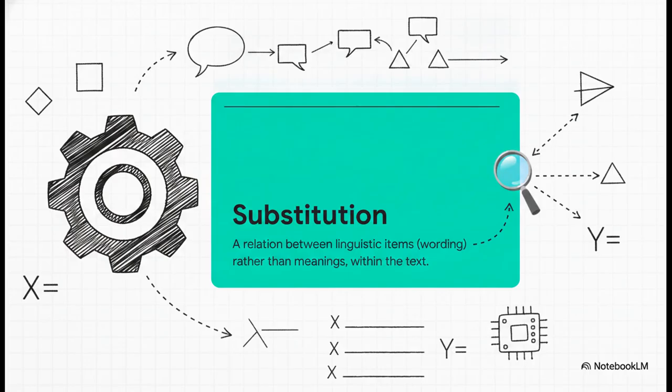Now, in systemic functional linguistics, substitution is defined strictly as a structural placeholder. It's a relation between linguistic items, the actual literal wording, rather than the underlying meaning. Honestly, it's exactly like a variable in a mathematical equation or a line of code. It's an empty, structural token that we drop into a sentence to replace a specific form, and it's what makes our language so incredibly efficient.